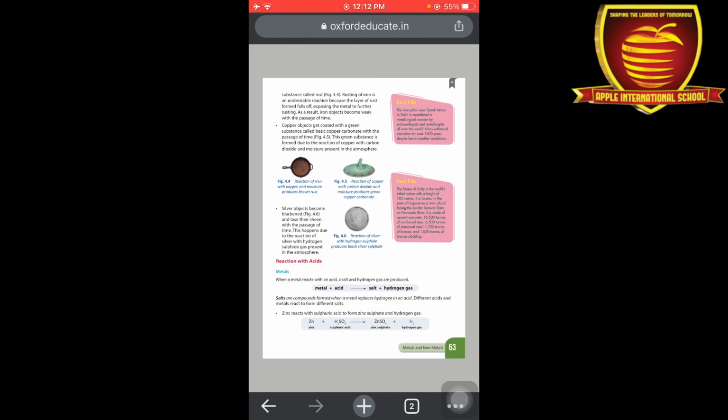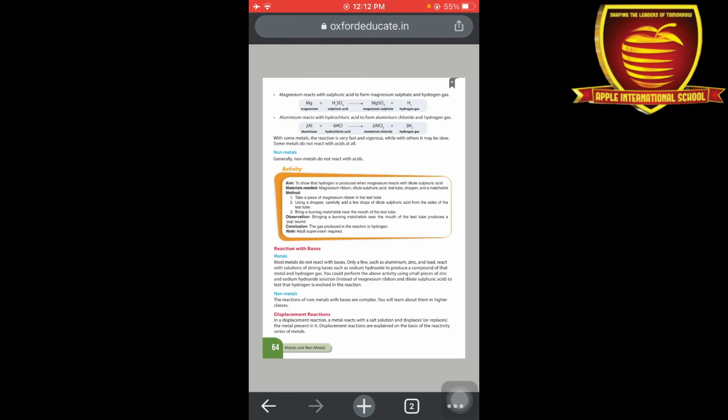Here zinc takes the place of hydrogen, and the hydrogen is released from this reaction in the form of hydrogen gas. Similarly with magnesium and aluminium. But non-metals don't react with acids. Next is reaction with base.